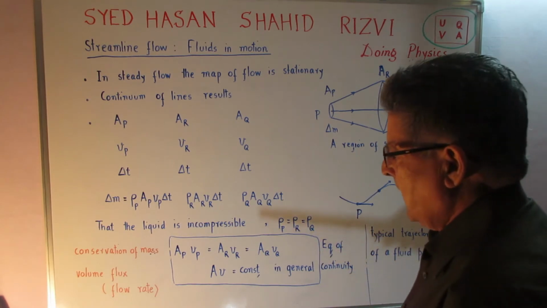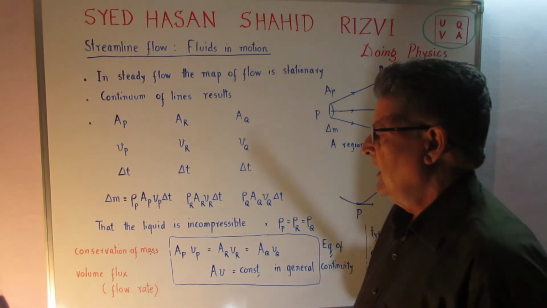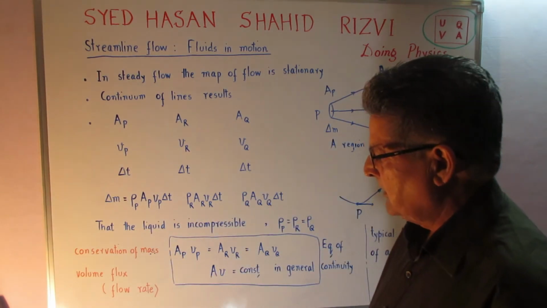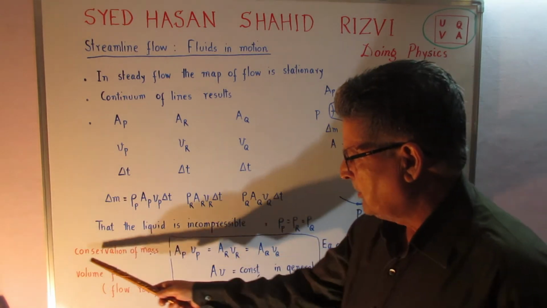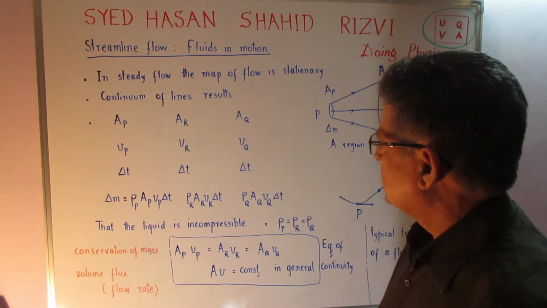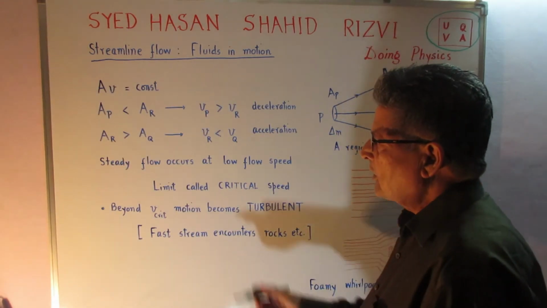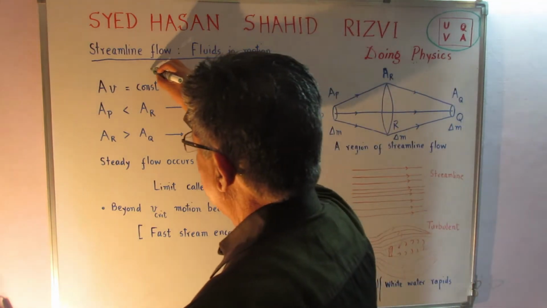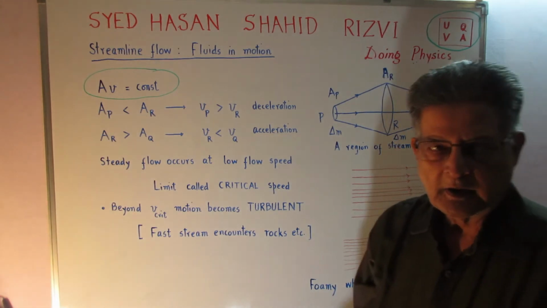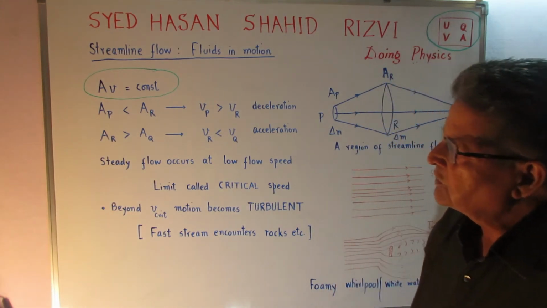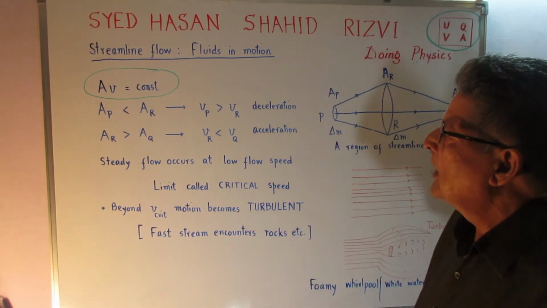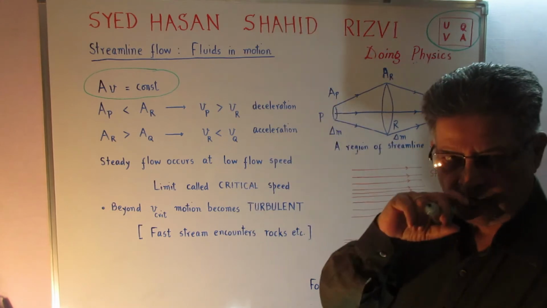And this is nothing but the conservation of mass principle that we have taken, or we have talked about the volume flux or the flow rate. The crux of the continuity equation for a streamline motion is that the area of cross section into the velocity, which is a measure of the mass transfer, or the mass flux, is a constant.